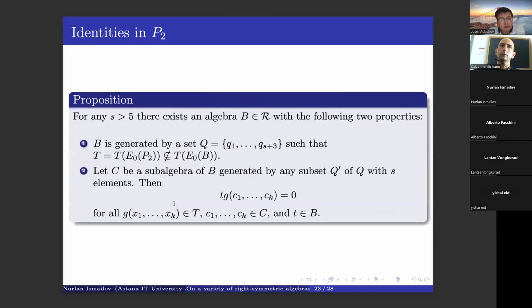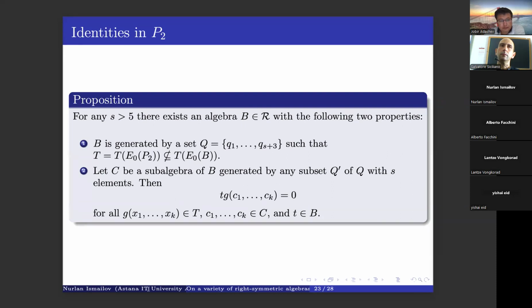So now we start studying the identities of algebra P2. First we prove that there exists some algebra from our varieties with certain properties.